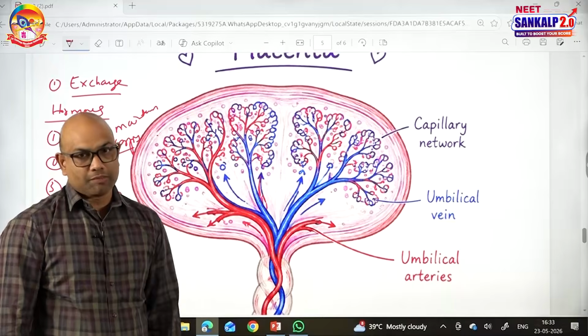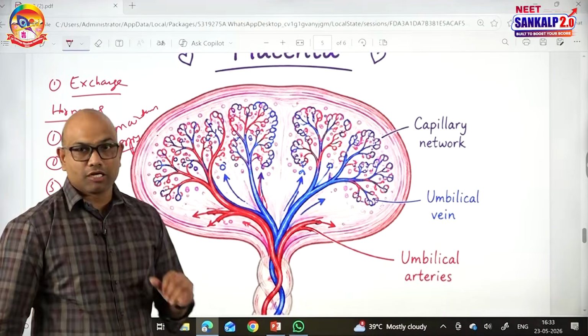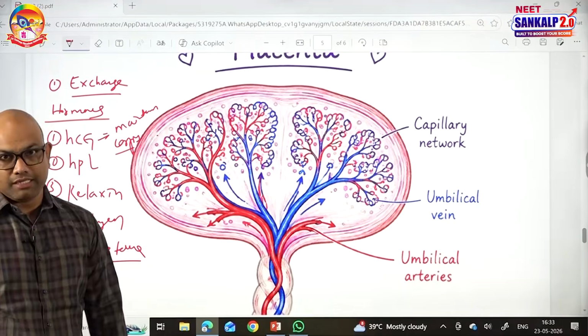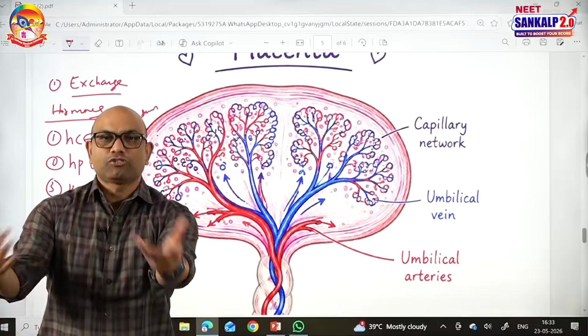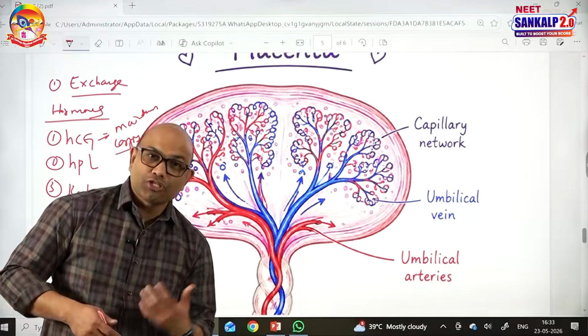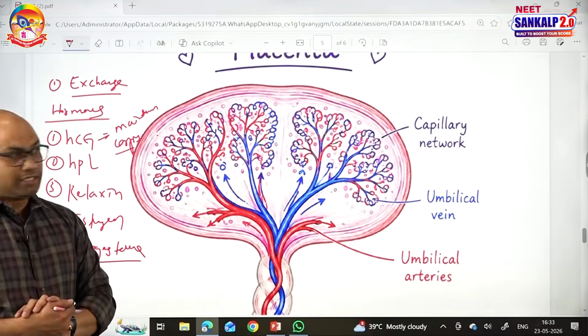Actually LH maintains the corpus luteum, but who takes over the function of LH during pregnancy? HCG maintains the corpus luteum for the maintenance of pregnancy. When the corpus luteum is maintained, it produces progesterone. Progesterone maintains pregnancy, but the same progesterone inhibits GnRH, thereby LH will be inhibited during pregnancy.